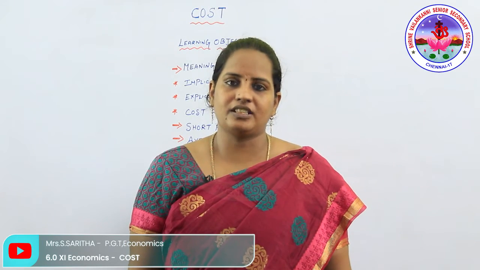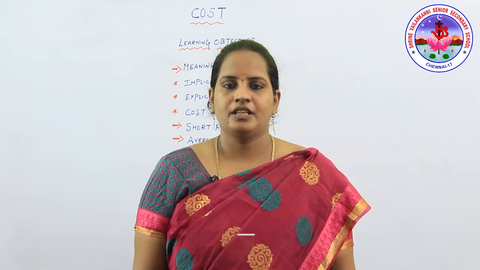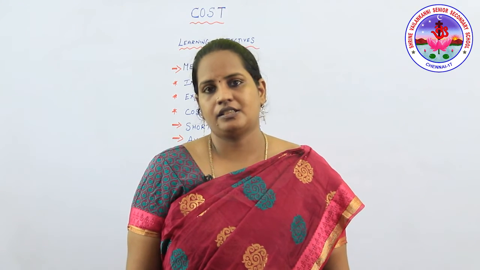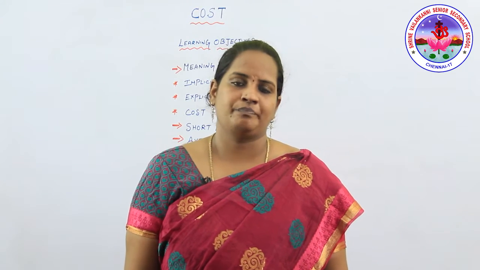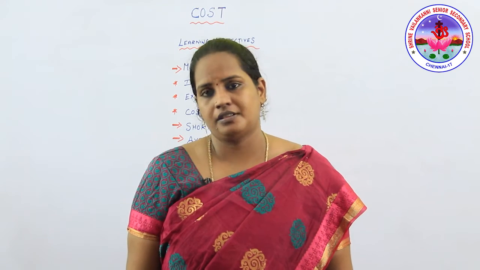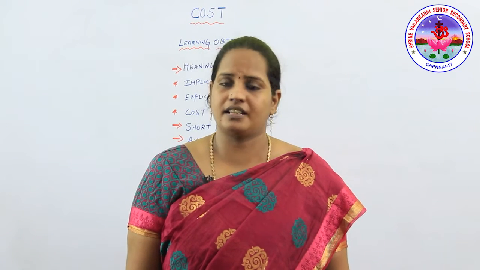Today we are going to start with a new chapter, cost. What is a cost? Money spent by a firm on inputs used for the production of a commodity. It's called a cost. So money spent on factors of production, we'll be calling it a cost. So cost equals rent plus wages plus normal profit.